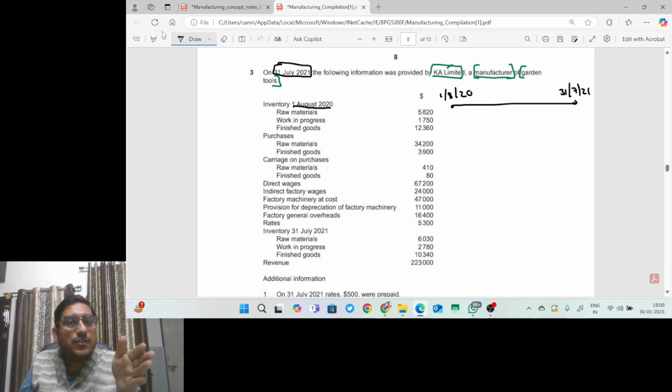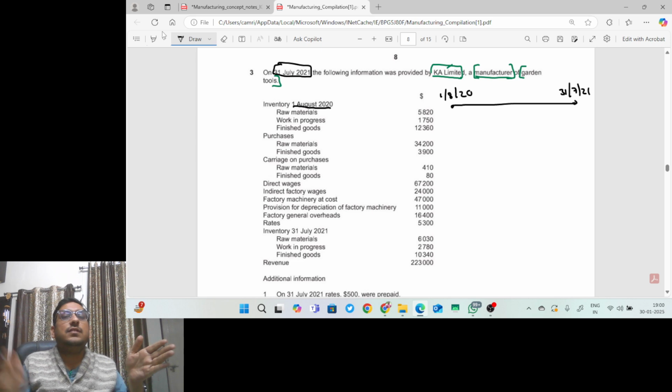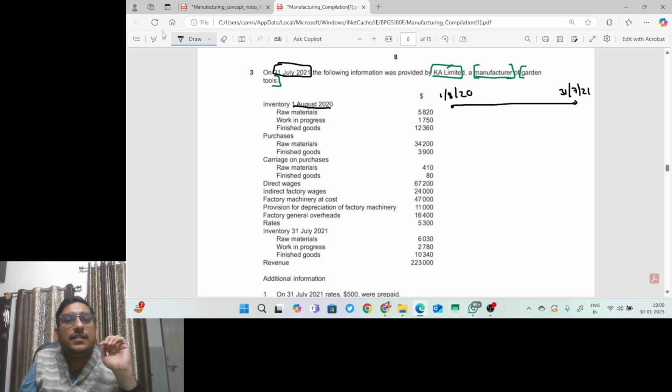So if it starts from 1st January, it will end on 31st December. If it starts from 1st April, it will end on 31st March. Similarly, in this question, since the financial year begins on 1st August 2020, it will be over on 31st July 2021. So this is called the financial year, for which we have to prepare the financial statements. Okay. Now, inventory on 1st August 2020.